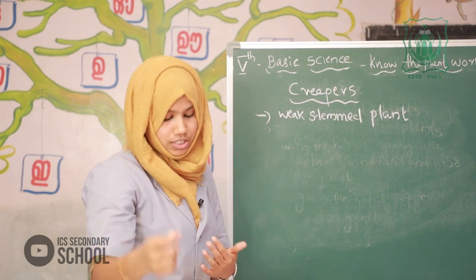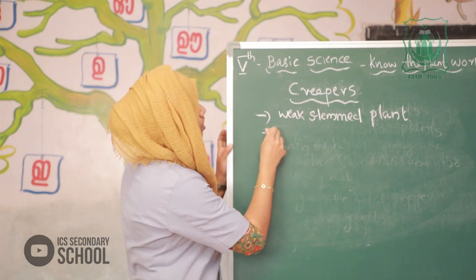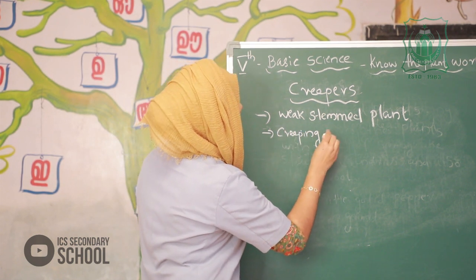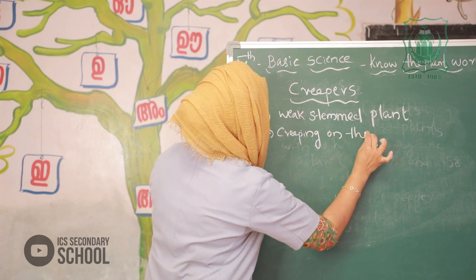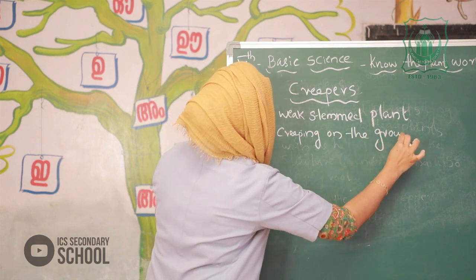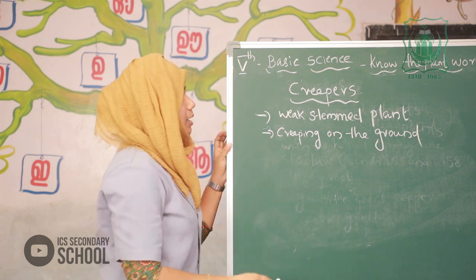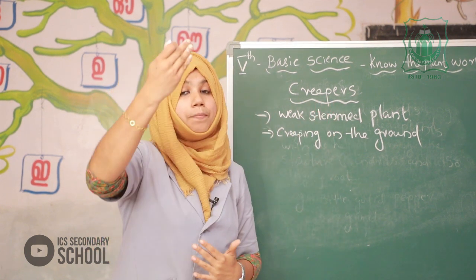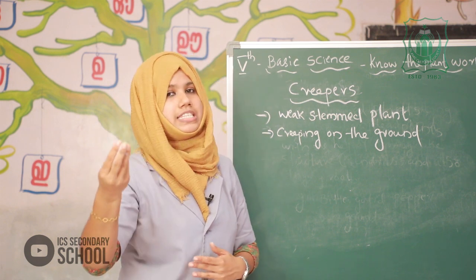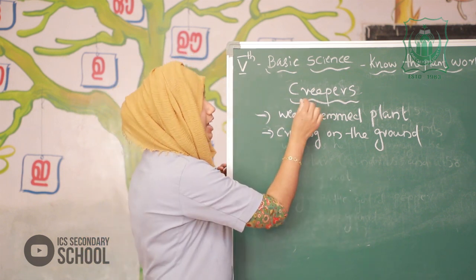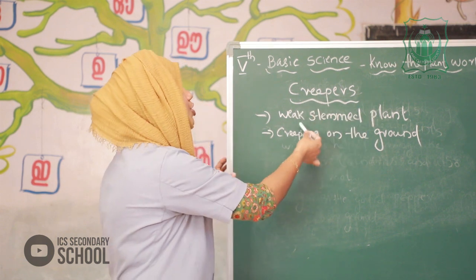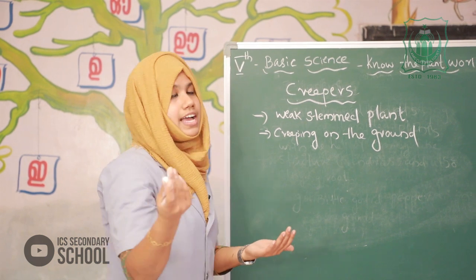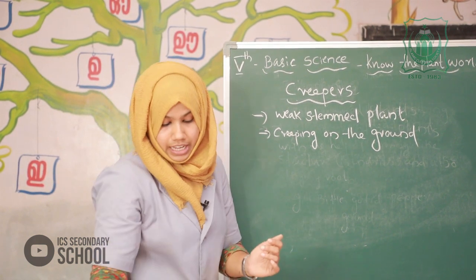They creep on the ground. So climbers are also weak-stemmed plants, but they climb with the help of tendrils and clinging root. But in the case of creepers, they are also weak-stemmed plants, but they do not have tendrils and clinging root. They creep on the ground.